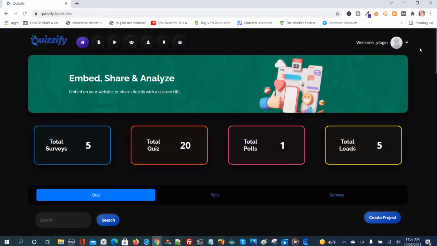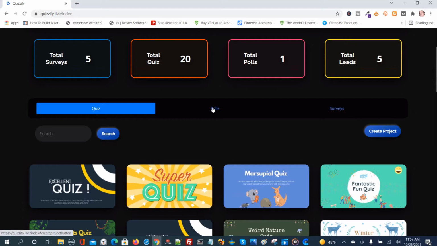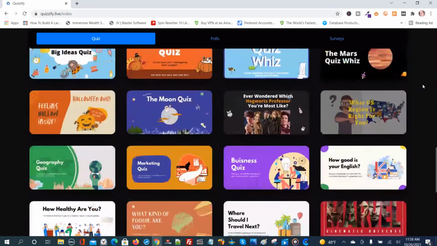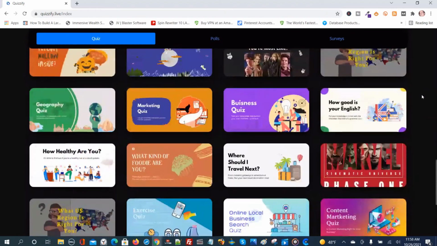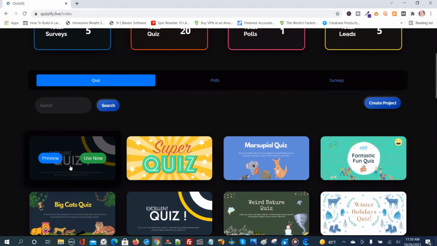Now, if I scroll down, you got quizzes, polls, and surveys. Then you got search, and you can create one from scratch, or you can use one of these pre-made templates and edit them. There's quite a number of them to choose from. Just for demo purposes, I'm going to use this one here, and you can preview it or use it. First I'm going to preview it.